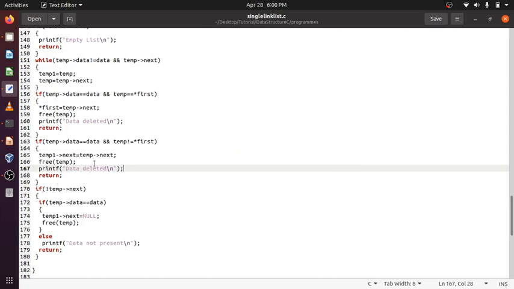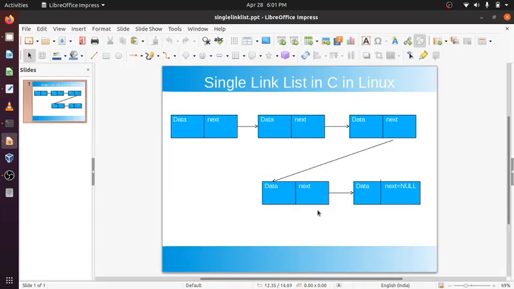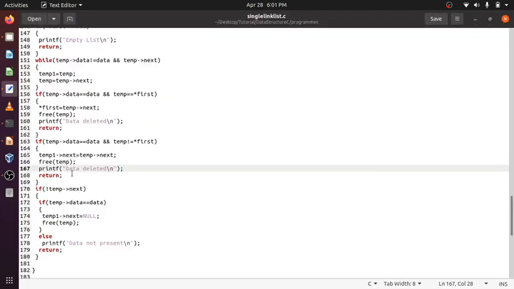This is the first node, this is the middle node, so these are done. Suppose this is the last node. Suppose temp next equals null; the condition will only be satisfied when temp next is null. I am dealing with the last node, so temp next is null. Okay, so temp data equals data, yes. Then temp1, because temp1 will be pointing to the last but one node, its next is set to null. After that, free this temp. See, free temp.